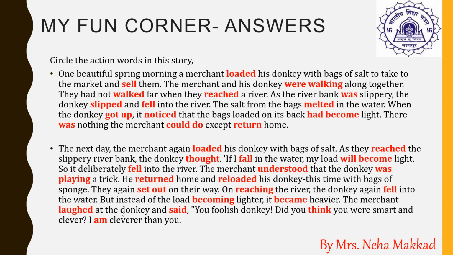When the donkey got up. So again, got up is the present form of the verb, the base form of the verb. It noticed that the bags loaded on its back had become light. So noticed is the ed form of the verb. Had become, again had is the helping verb and had become becomes the verb. There was nothing, again was is showing the state of being or possession. So was is the verb there, and could do. Could is again the helping verb, so could do is the verb there, except return home. So return is the verb there.